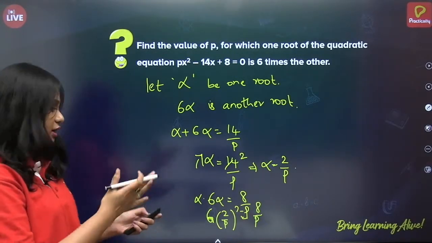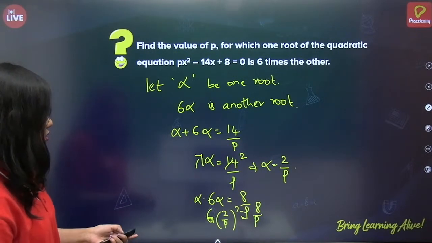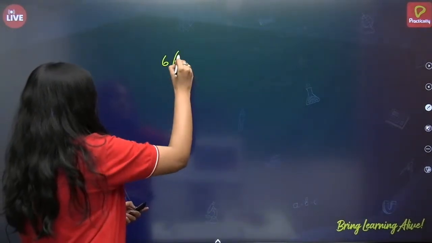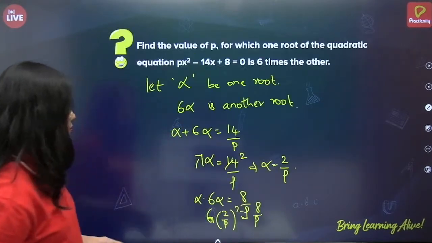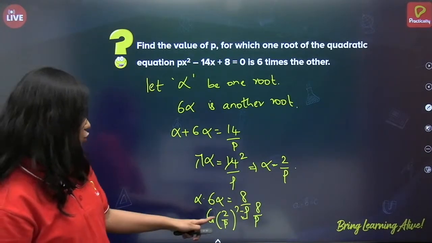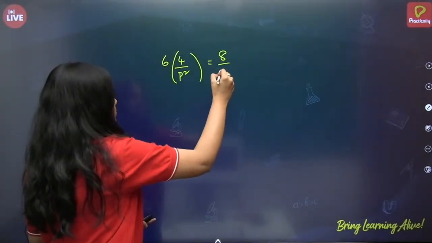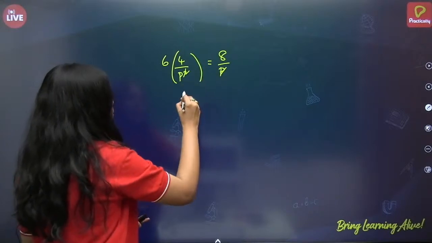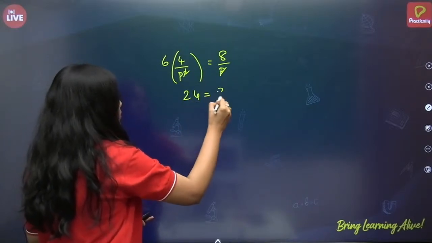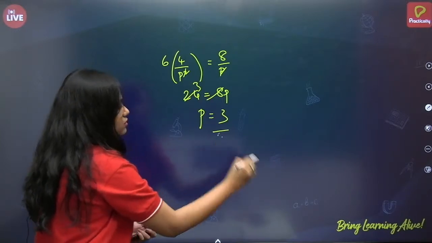I'm also solving it. You also solve simultaneously. You'll be getting practice, please. Six of 2 by p whole square is equal to 8 by p. 24 is equal to 8p. So p is equal to 3.